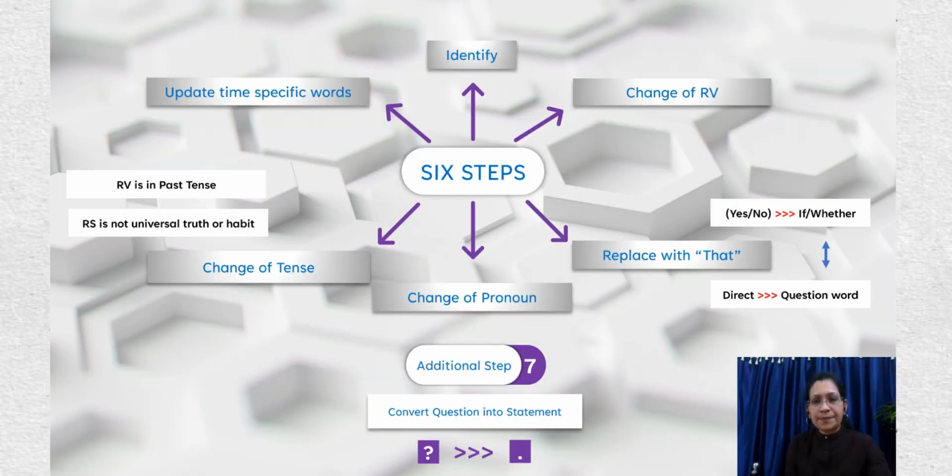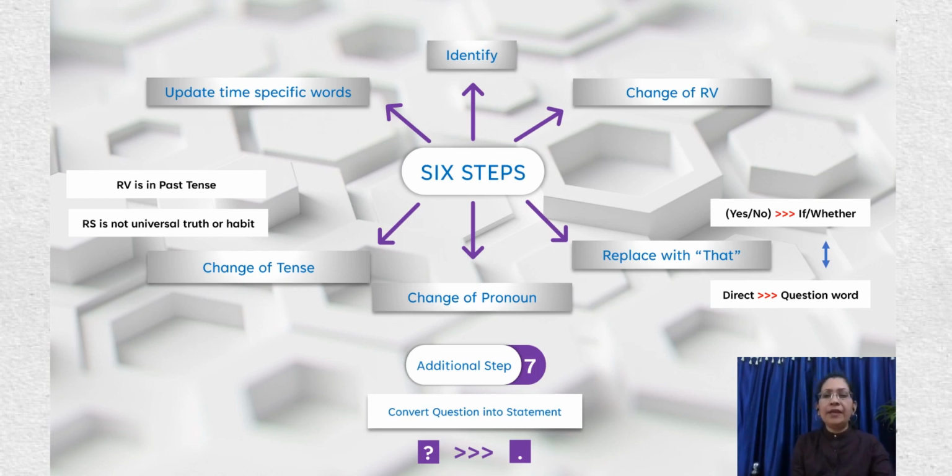So to sum up the steps, there are 6 steps which we have to follow while we change sentences from direct to indirect speech, taking declarative sentences. Identification of subject and object, change of the reporting verb, replacement of the quotation marks with a connecting that, change of the personal pronoun, change of the tenses, and updating the time-specific words. The words denoting nearness change into words denoting distance.